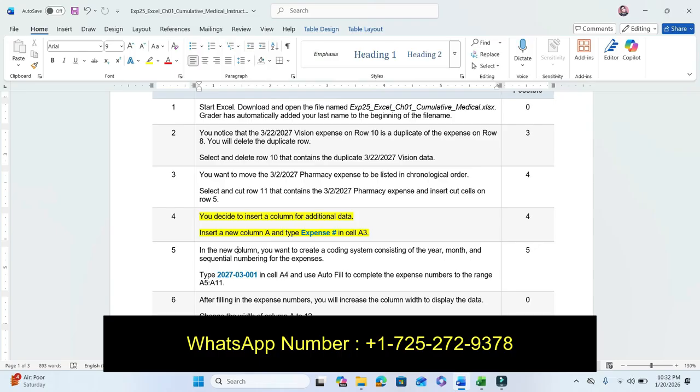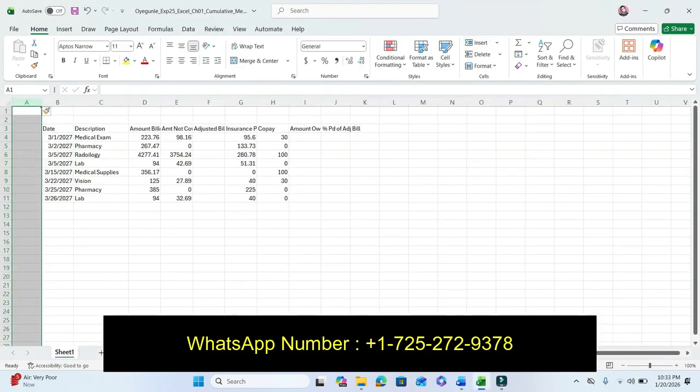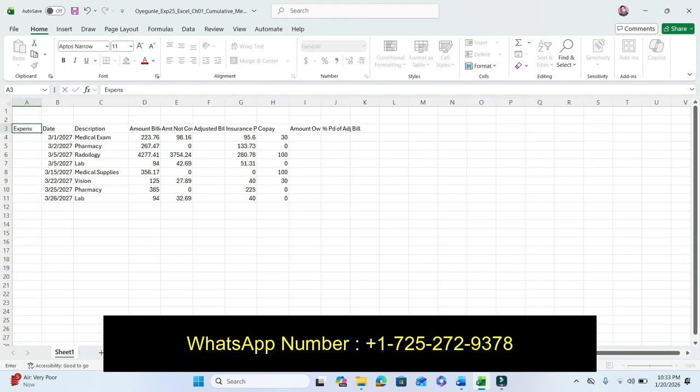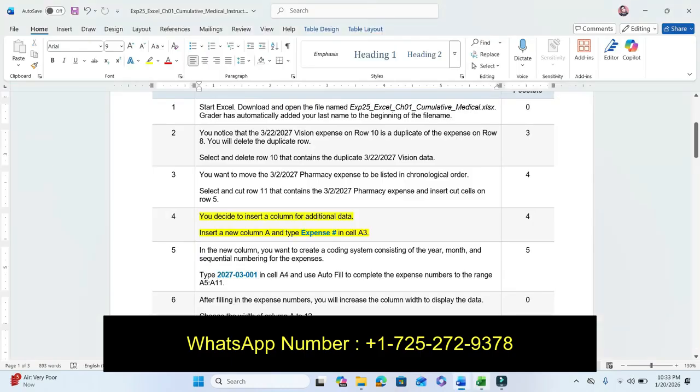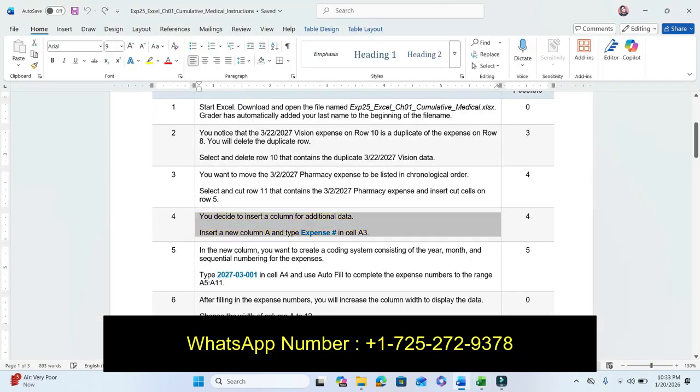Insert a new column and type Expense in cell A3. So simply type Expense in cell A3. Expense in cell A3 is already typed here. So step number 4 is completed. Now move to our next step, step number 5.